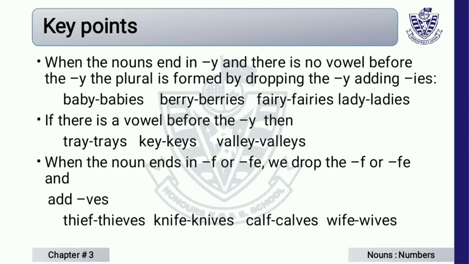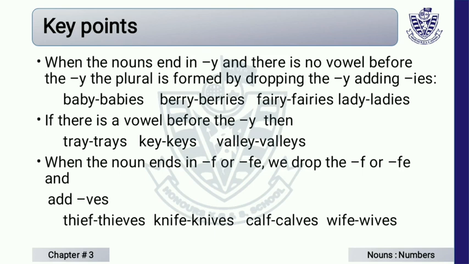When the noun ends in y and there is no vowel before the y, the plural is formed by dropping the y, as I have told you before. F-A-M-I-L-Y, family. F-A-M-I-L-I-E-S, families. If there is a vowel before the y, like T-R-A-Y, tray, T-R-A-Y-S, trays, because there is a vowel before y.